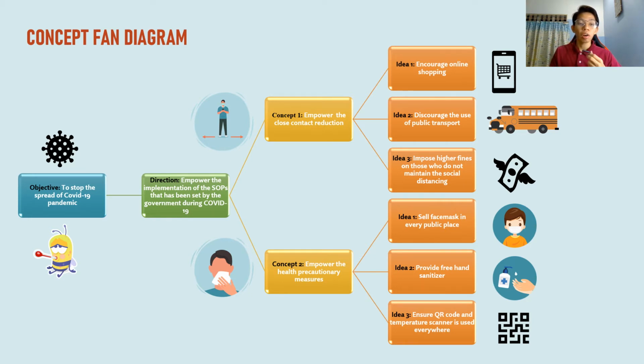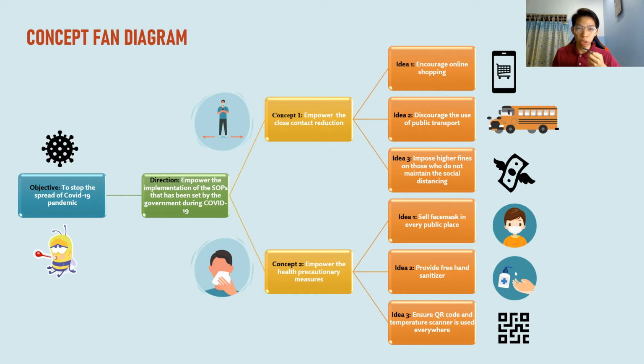And then concepts and ideas. Concept is a framework to produce ideas. It is about how can we achieve the direction that we have said before. An idea is about how to achieve the concept and how to find ways to put the concepts to work, and they are more specific and practical. So I come up with 2 concepts and 6 ideas here. Let's look at the first concept.